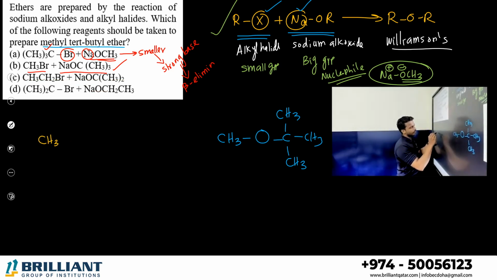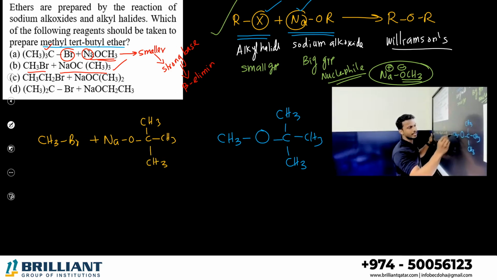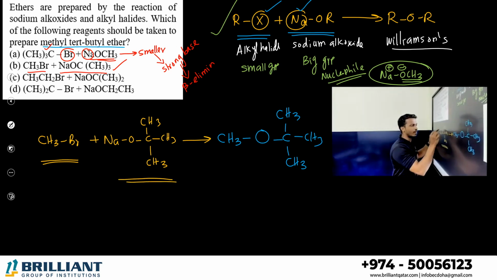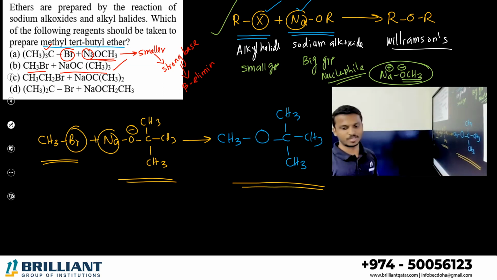CH3Br is given plus NaOC(CH3)3. The condition is matching or not? Your haloalkane part is a smaller group, the sodium alkoxide part is a bulky group. What is a nucleophile here? The whole big group. It can act only as a nucleophile, not a base. In such cases, NaBr is eliminated, mix the remaining alkyl group with oxygen, you will get ethyl tertiary-butyl oxide. So the answer is option B.